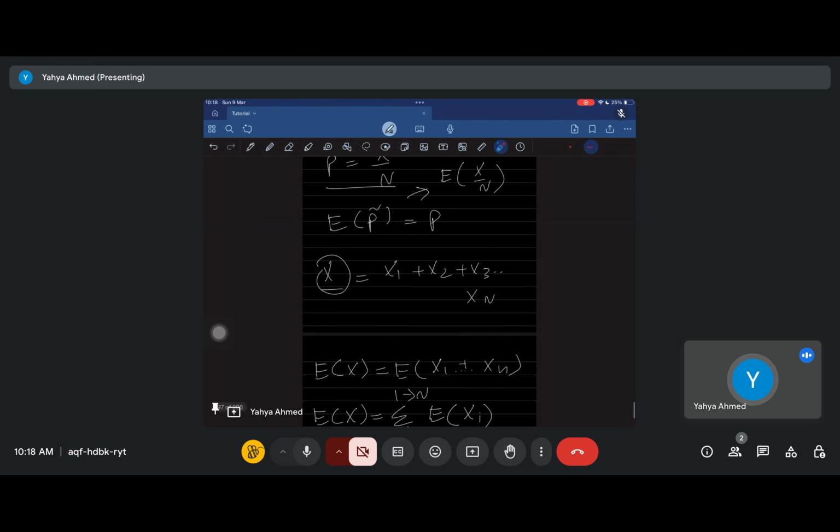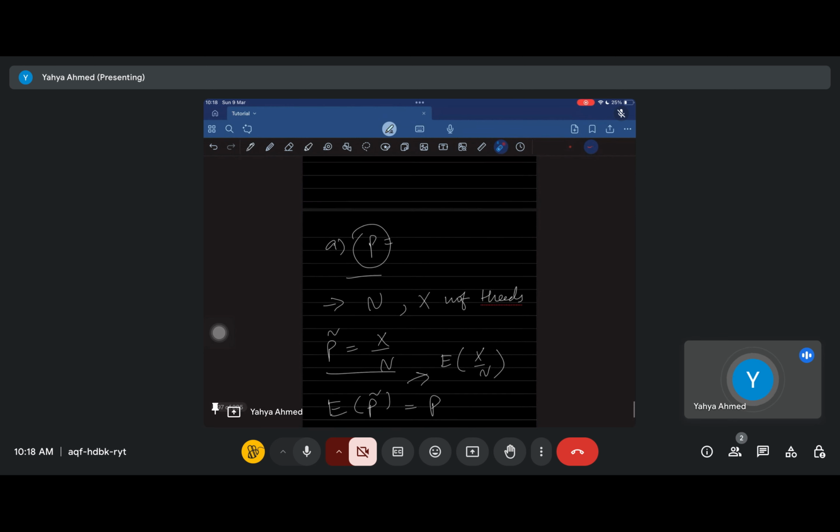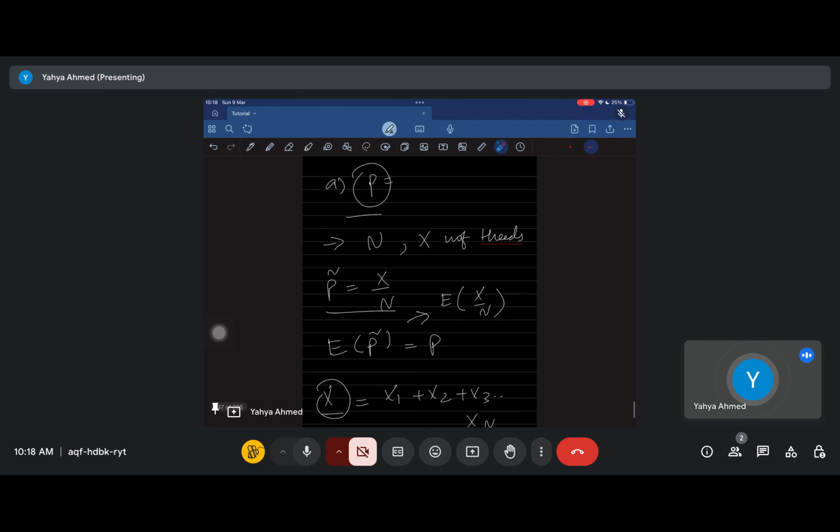The first question is saying, show that if you have a coin, and the probability of getting a head on that coin is p, and you're doing n flips, and let's say you get X number of heads, the probability of getting a head is p. We're trying to estimate what the value of p is. We're trying to guess what it is.